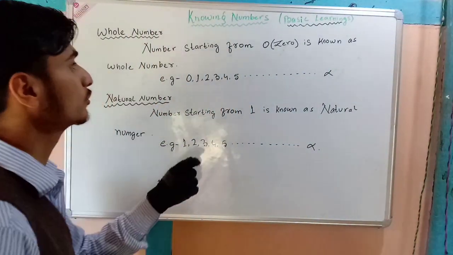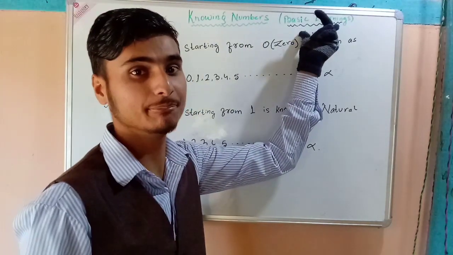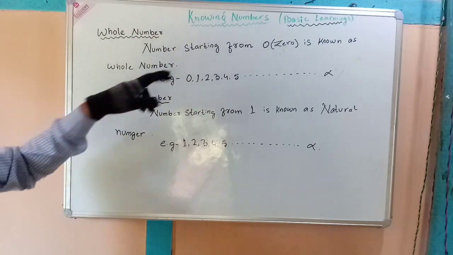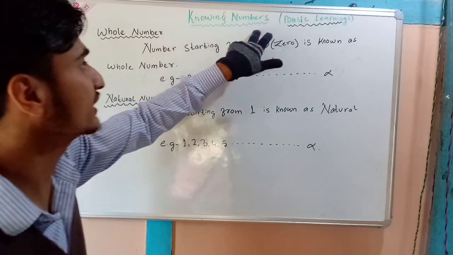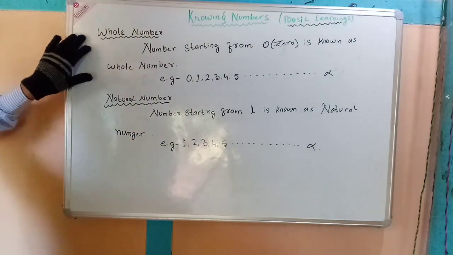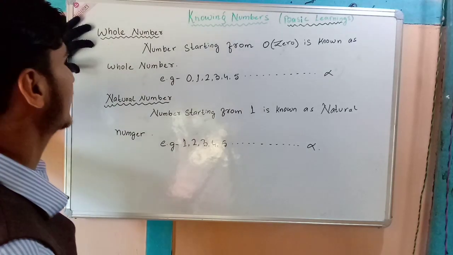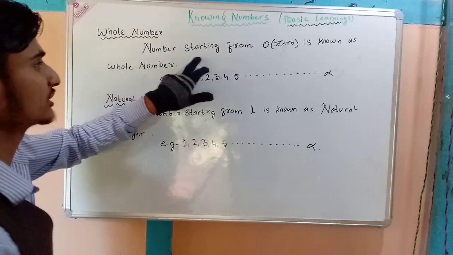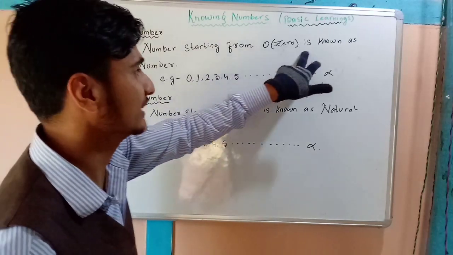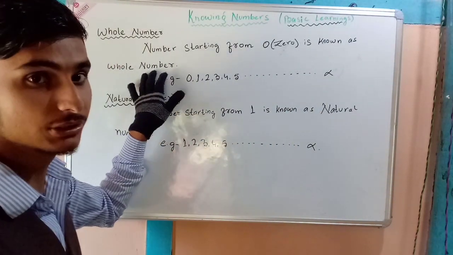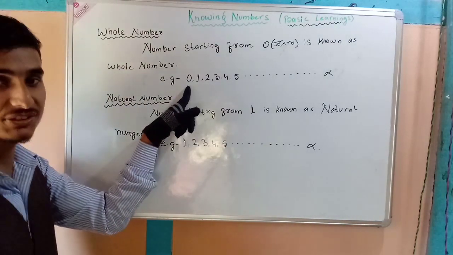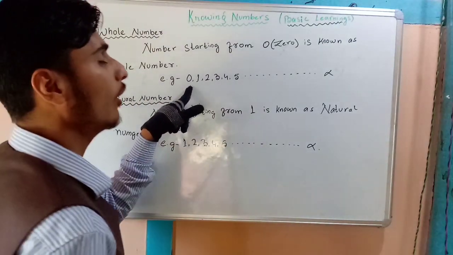Today we are going to learn some basic things of maths. First of all, we'll learn the numbers, knowing numbers. First, whole numbers. What is a whole number? A number starting from 0 is known as a whole number. Whenever a number starts from 0, we say it is a whole number.